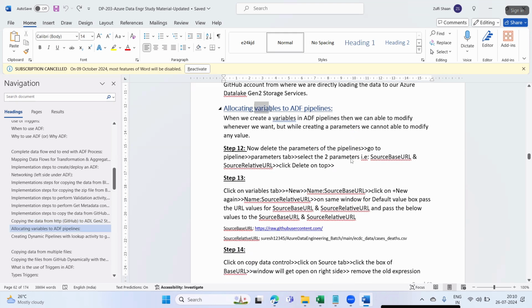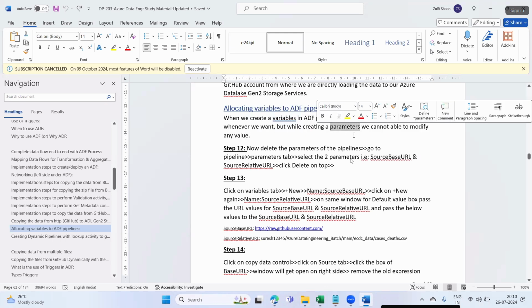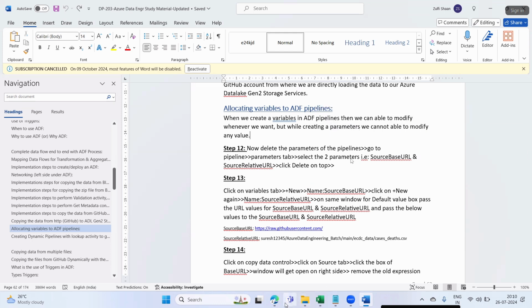Next is the variable approach. I like the parameter approach the most, but I will show you variables also. Okay, variables in pipelines, what are they? When we create a variable in ADF pipelines, we can modify it whenever we want. But with parameters, we cannot modify the value. So parameters are completely dynamic, whatever value you pass at runtime.